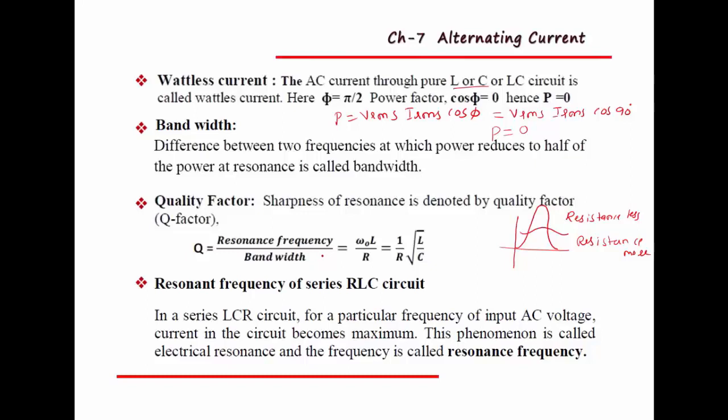That particular frequency we call the resonant frequency, and this phenomenon is called electrical resonance. So what is resonant frequency? For a particular frequency of the input AC voltage, the current in the circuit becomes maximum. We call it the resonant frequency.